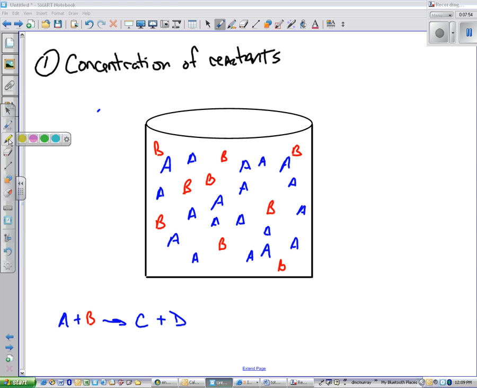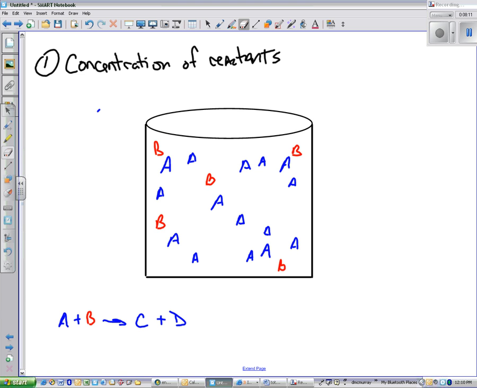And remember, as these things react, they become product. And so they technically disappear. Oh, B and A, there they're gone. B and A, now they're gone. A and B, now they're gone. B and A, a reaction.